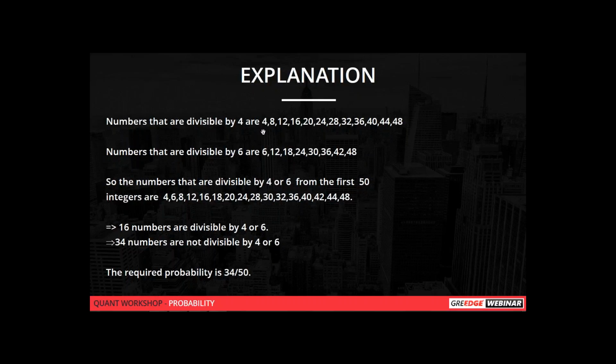For a larger case, you take the total number and divide by the first number, that is 4. So 50 divided by 4 gives 12 as a quotient. Take the integer value 12. So the numbers divisible by 4 will be 12. Similarly, take 50 divided by 6. The quotient will be 8. Then you have to take the LCM of 4 and 6.